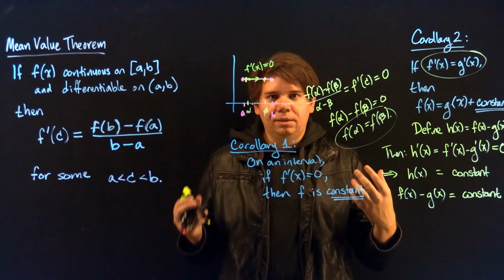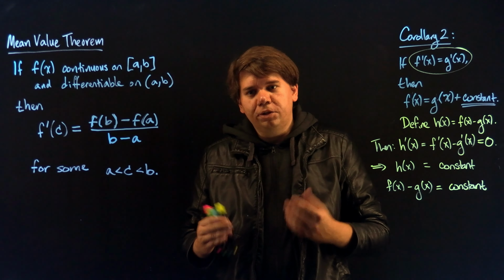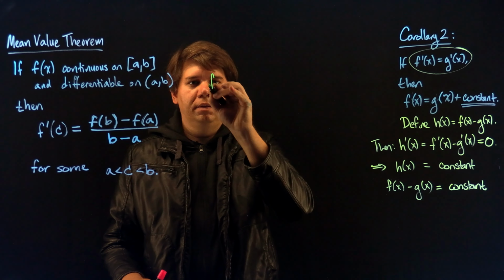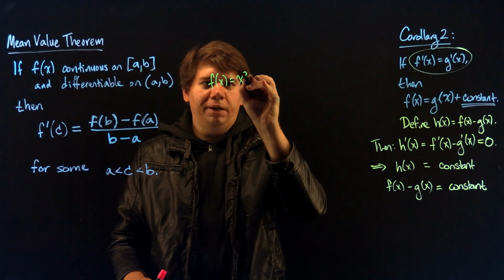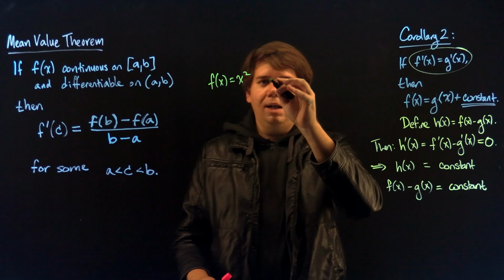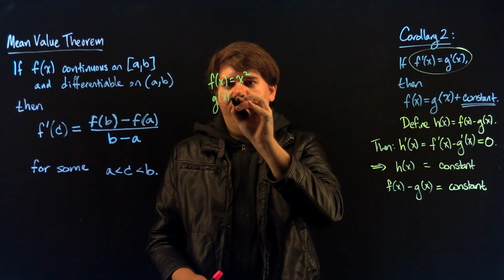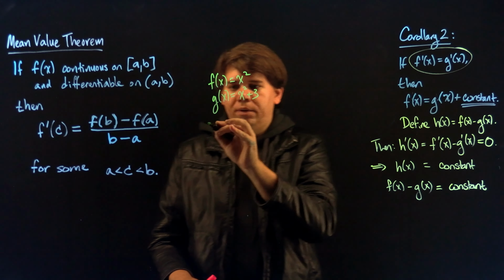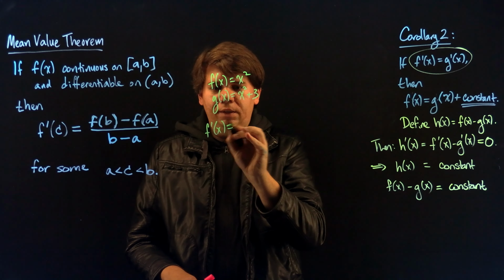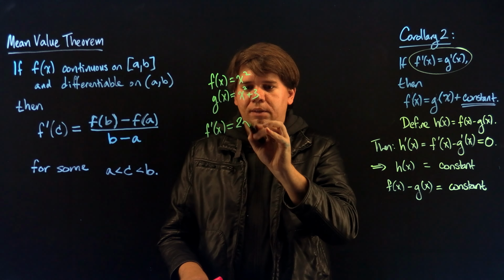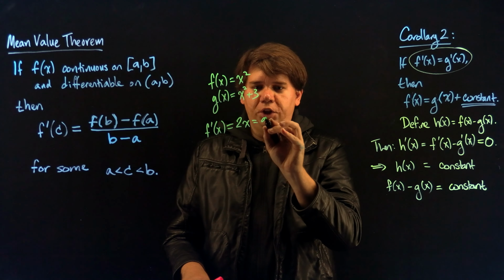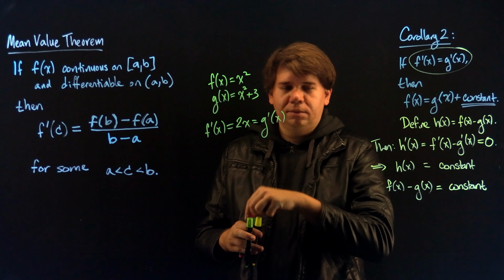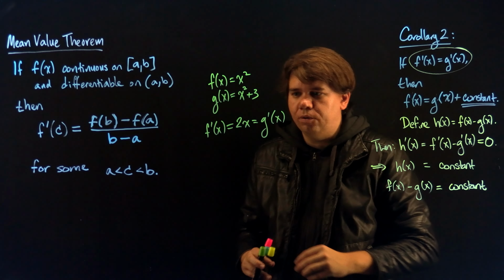Okay, let's try to see this in action. First off, this should make sense to us, because if you think of a function like, say, x squared, and then you just adjust it by a constant, let's say g of x is x squared plus 3, when you take the derivative, f prime of x, then it's going to be 2x, but that's the same as when you take the derivative, g prime of x. Why? Because taking the derivative, this constant piece dies, right? It goes to 0. It gets ignored.